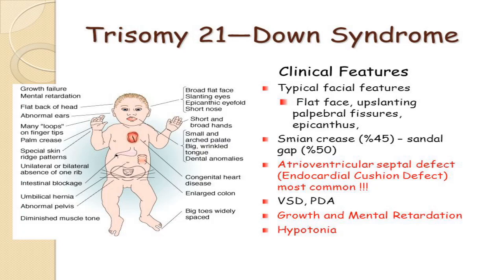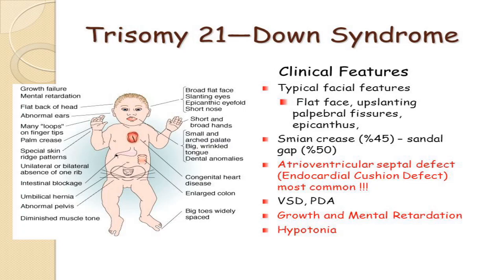So it is not as severe. The third one is translocation. In this type of Down syndrome, children have only an extra part of the chromosome. That means the complete chromosome is not extra, but only a part of a chromosome is extra.